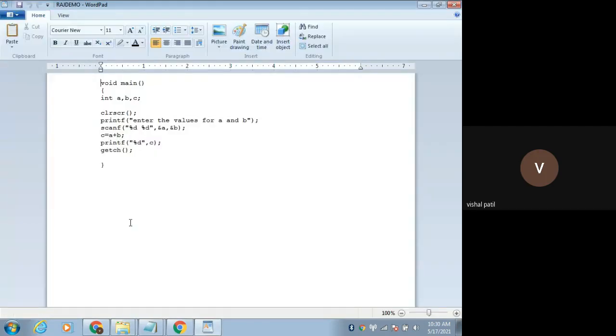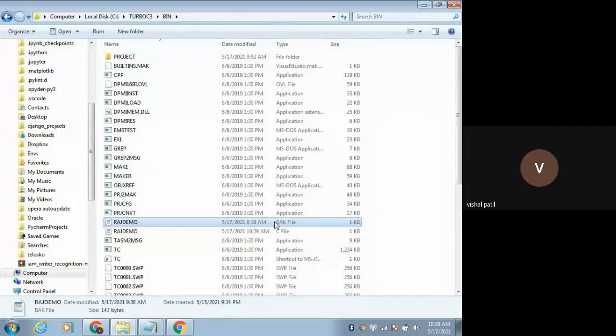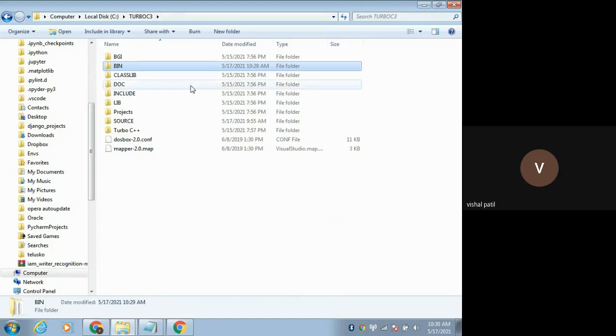If you press the F2 key more than once, it will create the backup file. What is the use of the backup file? In case I delete my C file, that is this one, then you'll get the same program from the backup file. That is the use of the backup file. Your program is saved by default in the bin folder. You can change the directory path and so on. But as an initial learner, you'll save the program in the bin folder only. So, .c file, .bak file.